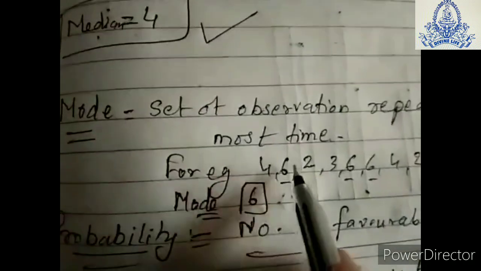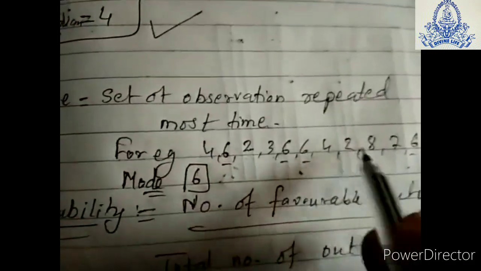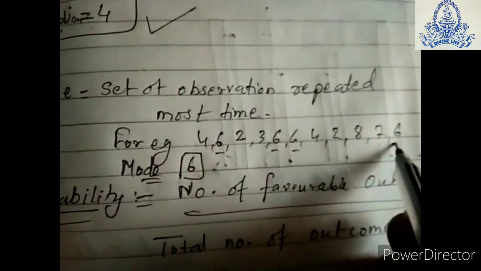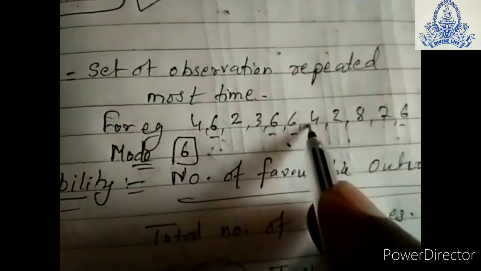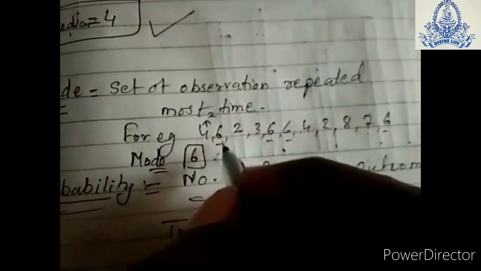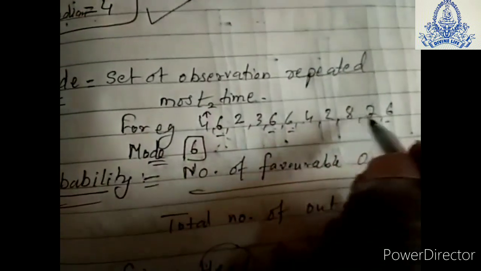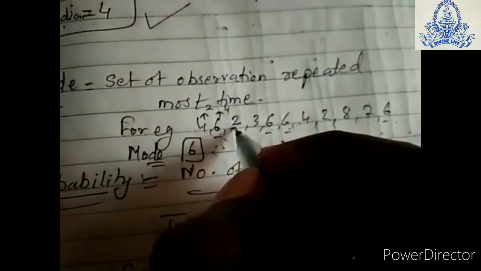For example, if we take 4, 6, 2, 3, 6, 6, 4, 2, 8, 7, 6. This is our data. Here 4 is repeating 1, 2, 2 times, right? So we will write 4 as repeating 2 times. 6 is 1, 2, 3, 4 times, so we will write 4 times. 2 is 1, 2, 2 times, so 2 is repeating 2 times. 3 is 1 time.